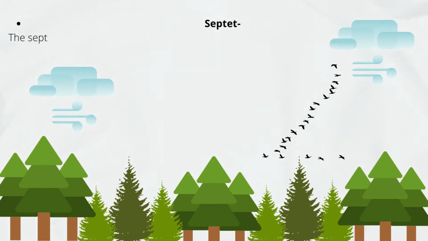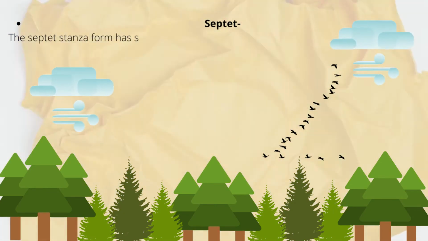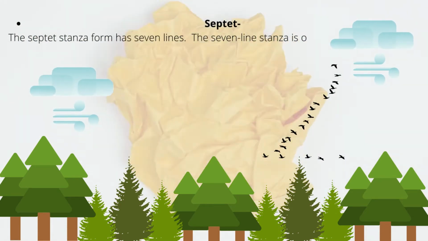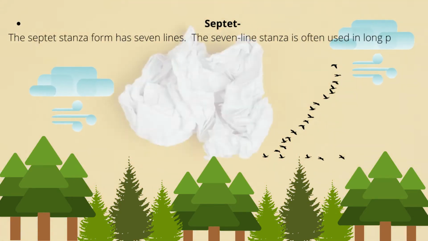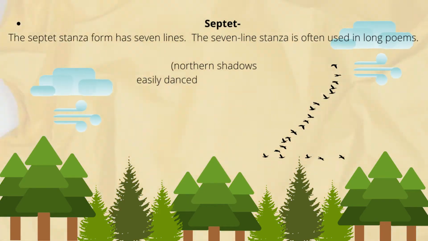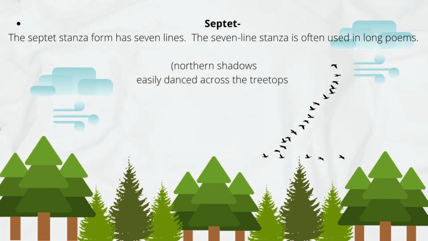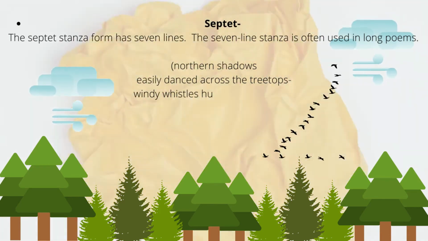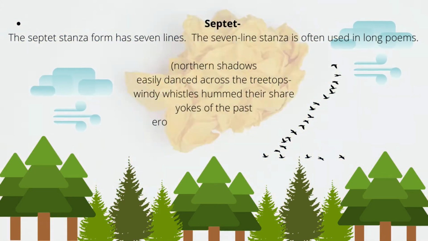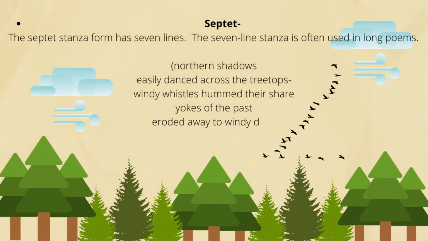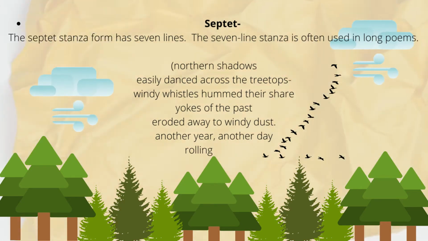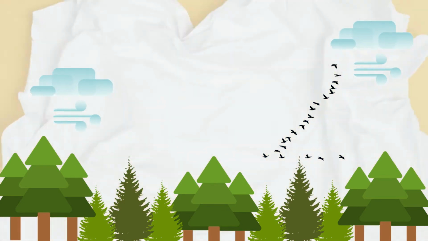Septet. The septet stanza form has 7 lines. As long as a stanza has 7 lines, it's a septet, whether it has a rhyme scheme, regular meter, or not. The 7-line stanza is often used in long poems. The septet can also stand alone as a whole poem. For example, northern shadows easily danced across the treetops. Windy whistles hummed their share. Yokes of the past eroded away to windy dust. Another year, another day, rolling away.